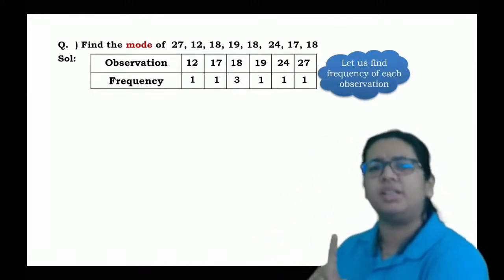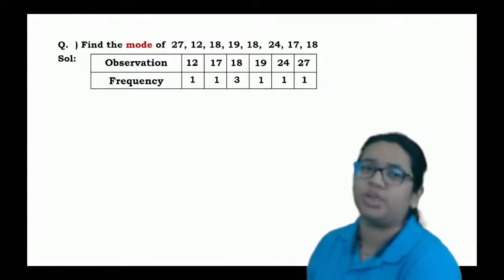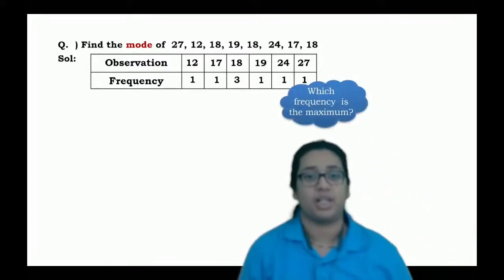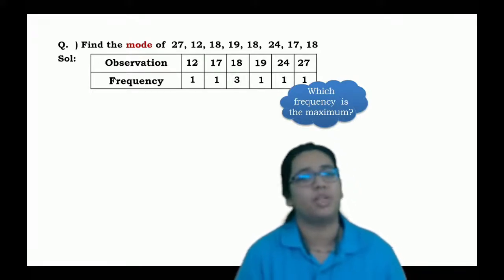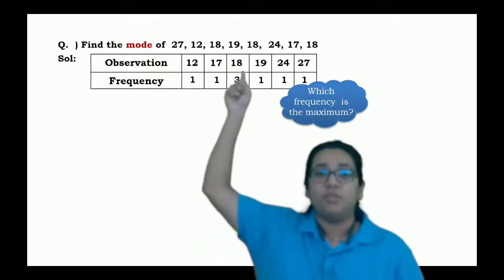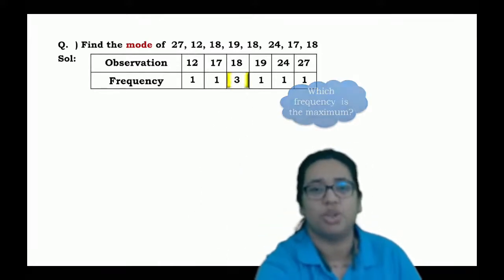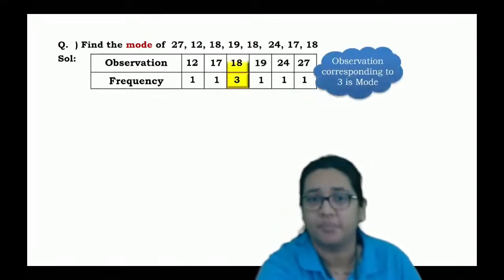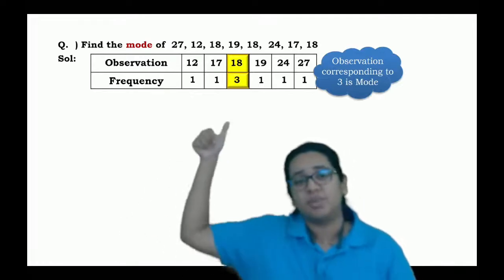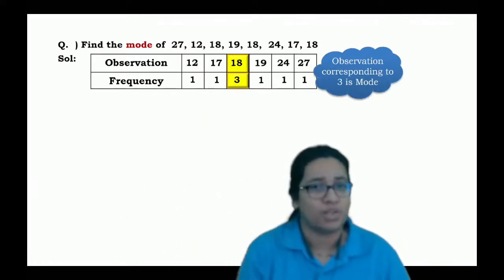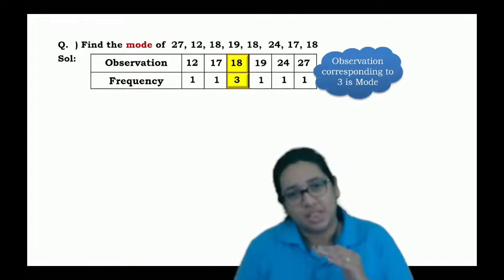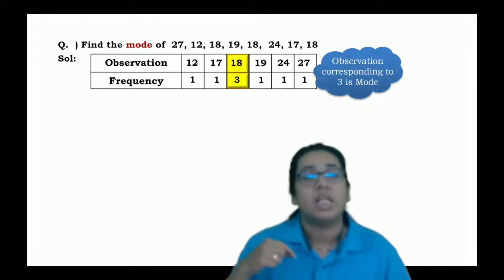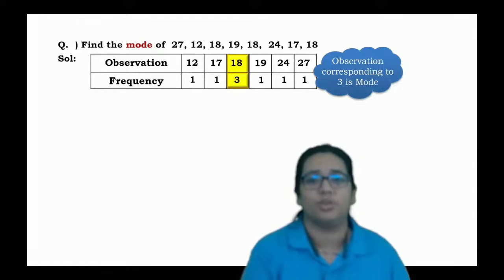After that, again 19 is for one time, 24 is for one time, 27 is for one time. So we'll say that the maximum frequency is nothing but 3, which is corresponding to the observation 18. Okay, the maximum frequency is not the value of the mode. You just have to check the maximum frequency corresponding to which observation. That observation will be the value of it.